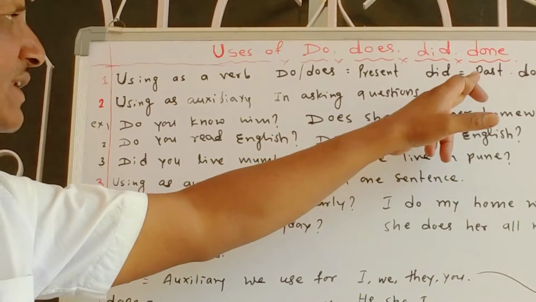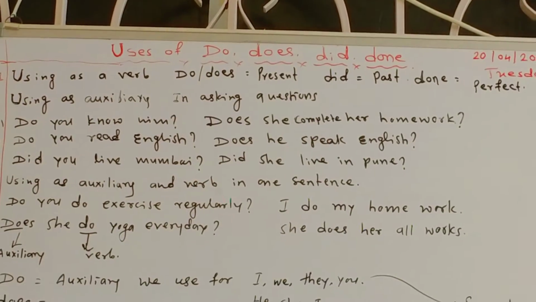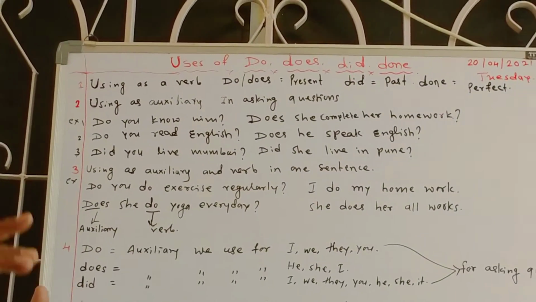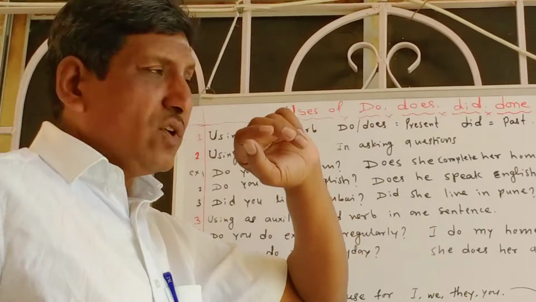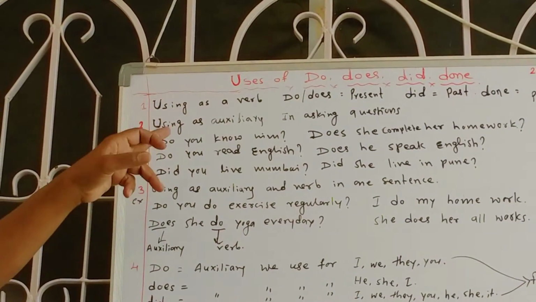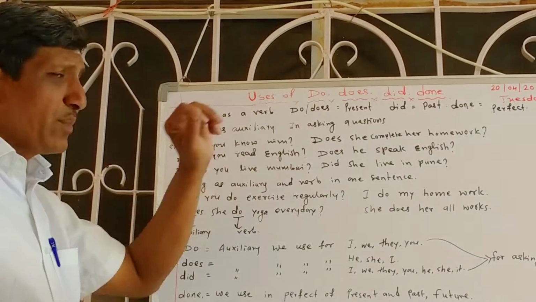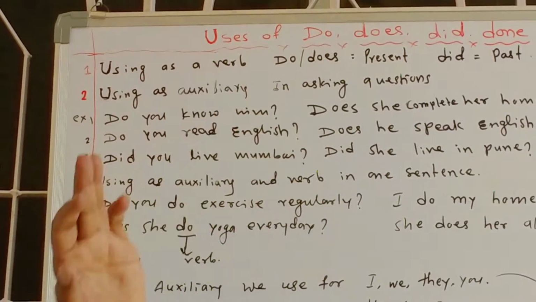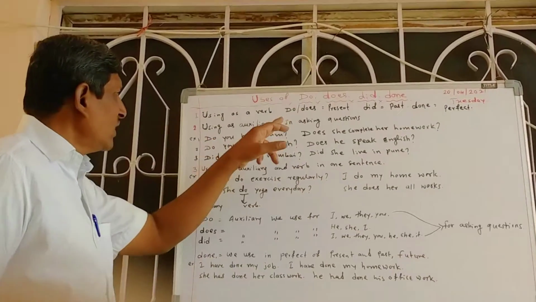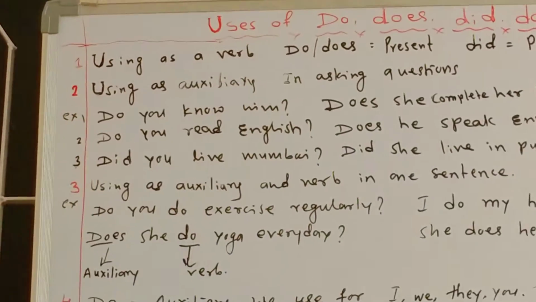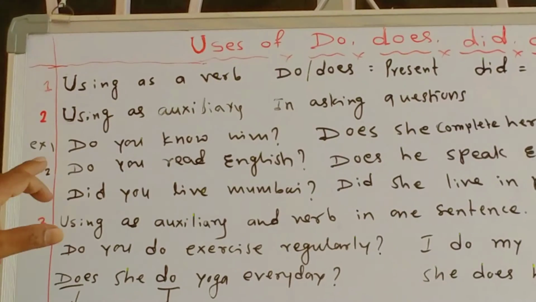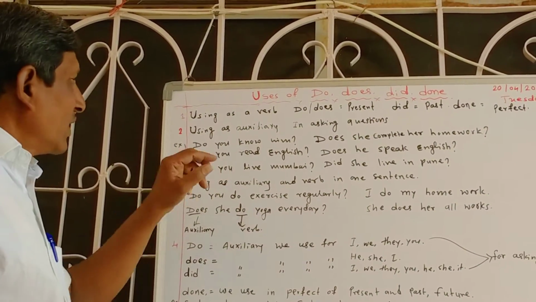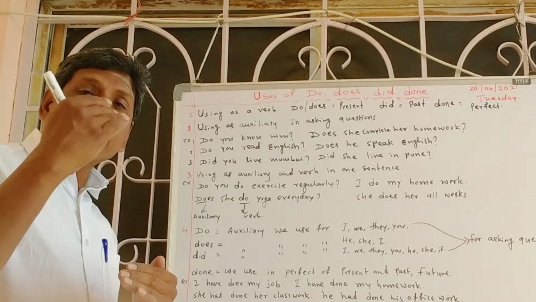I have written here: as a verb, do and does are used in the present, did in the past, and done in the perfect tenses: present perfect, past perfect, and future perfect. So how do we use do and does in the present? I will tell you: as an auxiliary in asking questions. So this do and does we use as an auxiliary. I will give you an example. Do you know him?